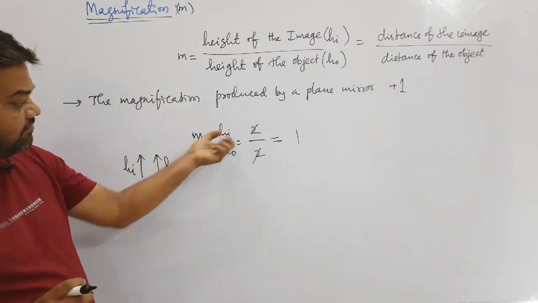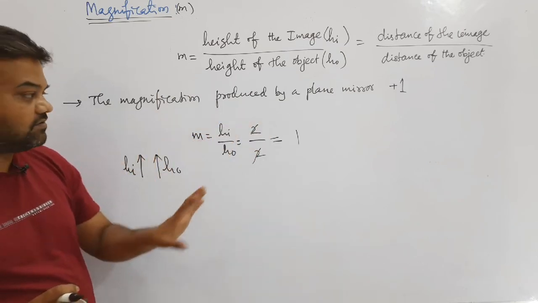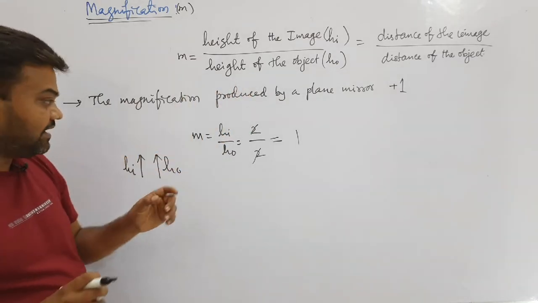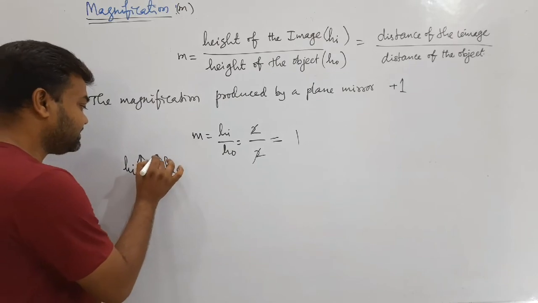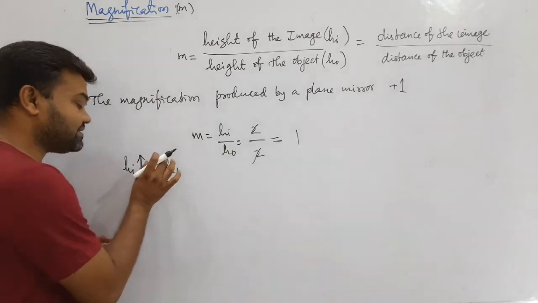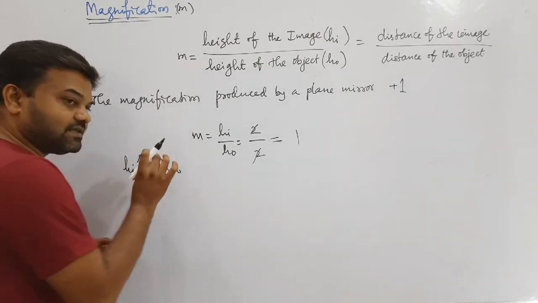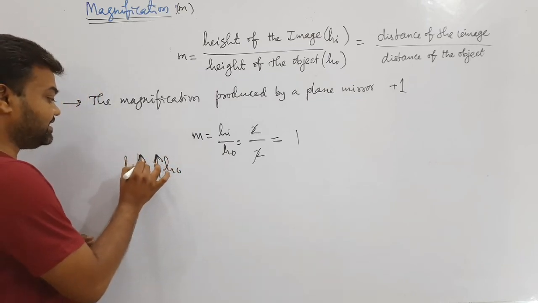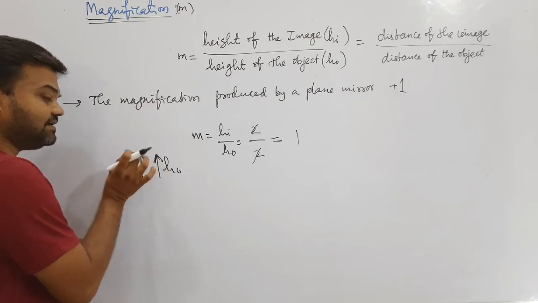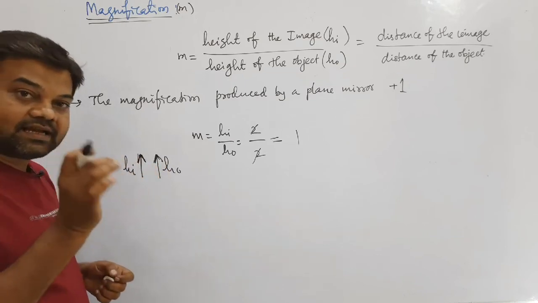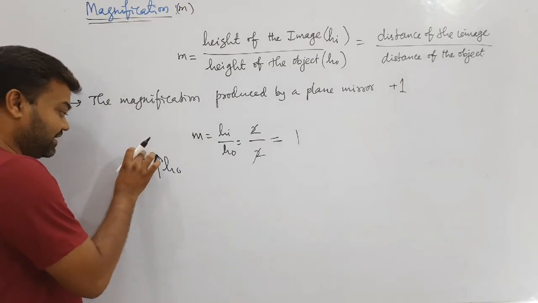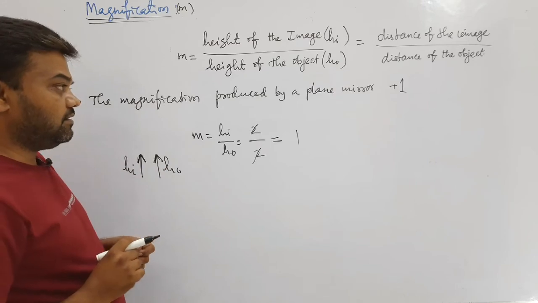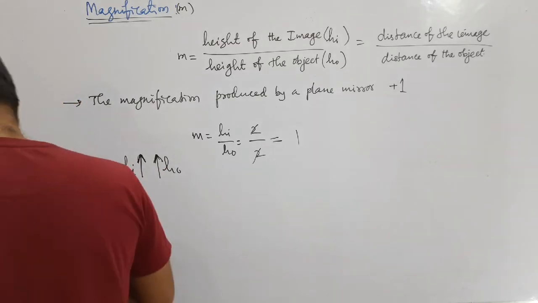That's why all values of magnification you will get are negative, but it will have a positive value only in the case of a plane mirror. And when the arrow is in upward direction, that means the image is an erect image. When you get an erect image, then only we have positive. That is also one of the important points here.